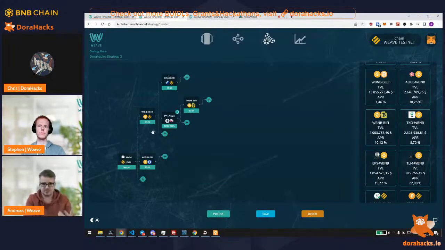As you can see here, you can create as many levels and as complex a strategy as you want. If you look here, we are moving rewards from VBNB, BUSD to the next levels, but we can also adjust auto compounding. For example, we can say we want 20% of the ETH Sushi rewards to be compounded and the remaining 80% to be moved to VBNB and BFI.